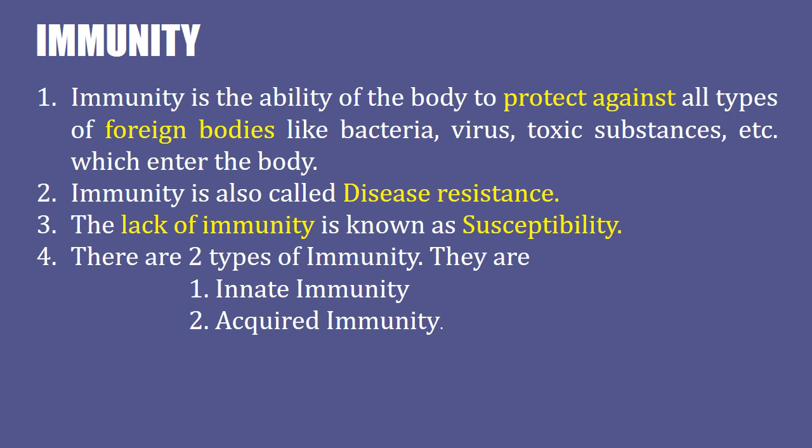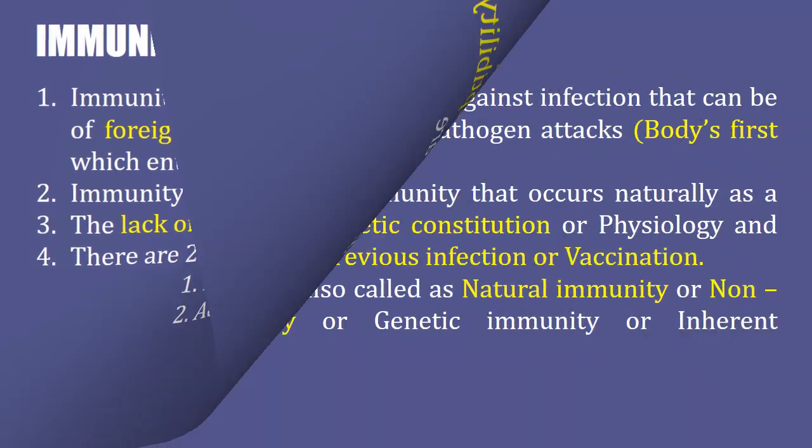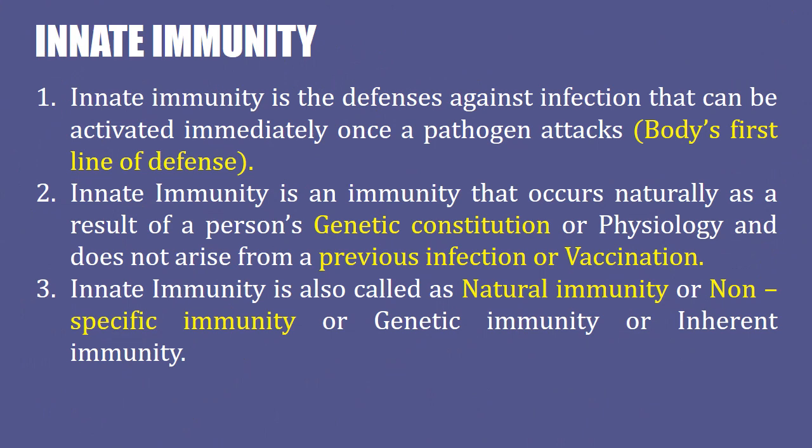There are two types of immunity. They are innate immunity and acquired immunity. Innate immunity is the defense against infection which can be activated immediately once a pathogen attacks. It is the body's first line of defense. Innate immunity is present from birth. It is of four types. They are physical, physiological, cellular and cytokines. This type of immunity is not as strong as acquired immunity.